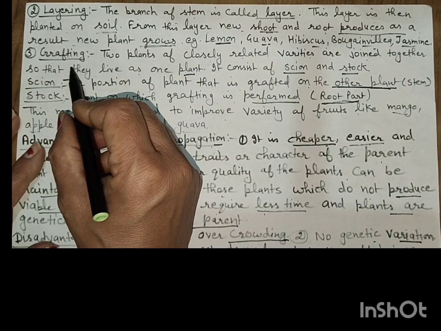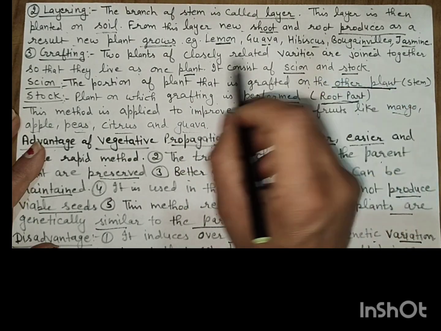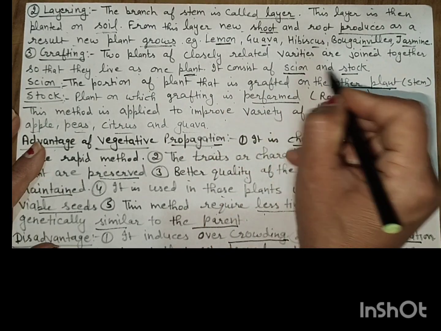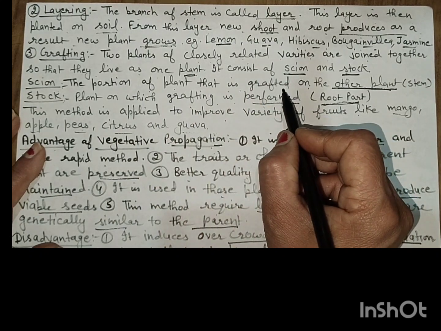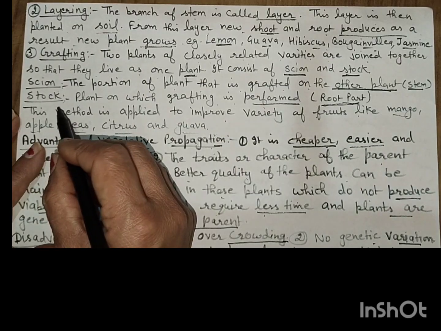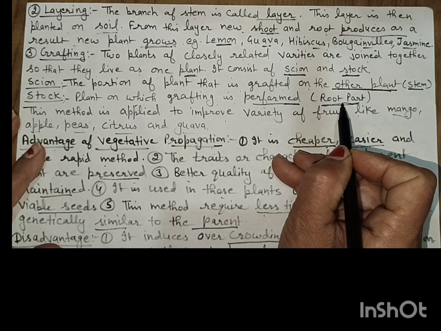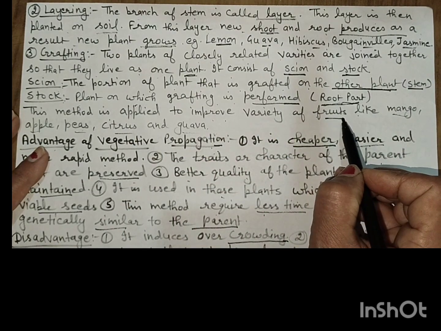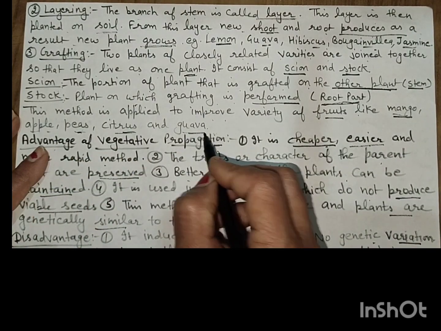Now grafting. Two plants of closely related varieties are joined together so that they live as one plant. It consists of the scion and stalk. Scion is the portion of the plant that is grafted on the other plant, that is the stem part. Stalk is the plant on which grafting is performed. This is the root part. This method is applied to improve the variety of fruits like mango, apple, peach, citrus, guava and also in